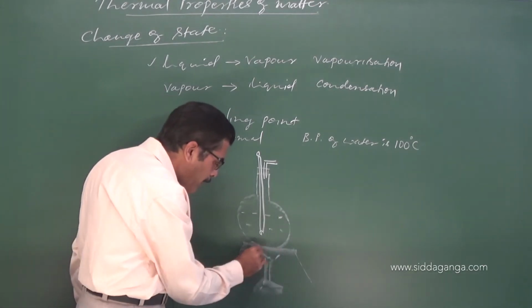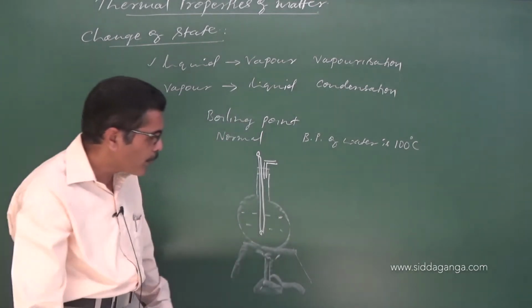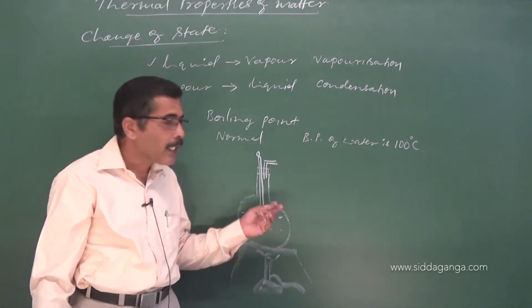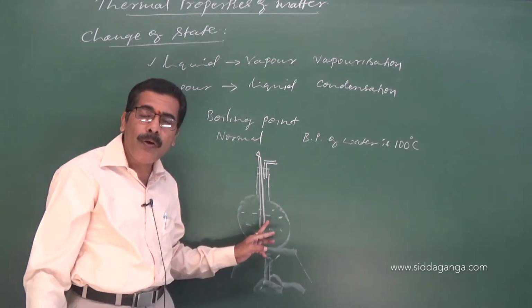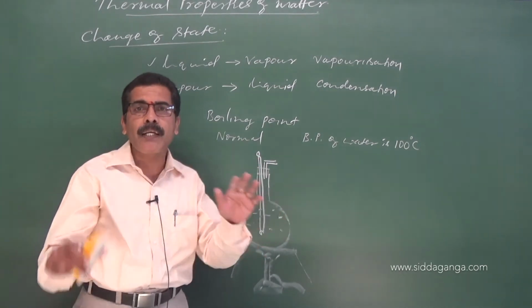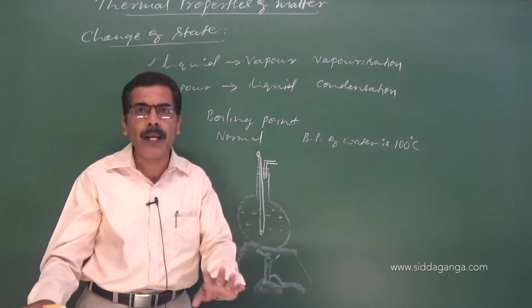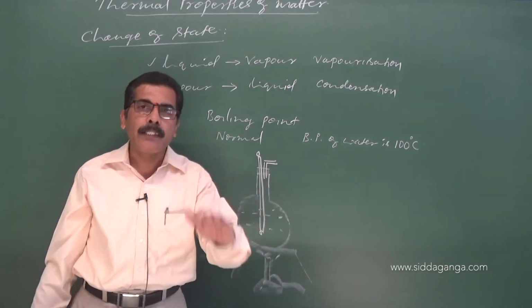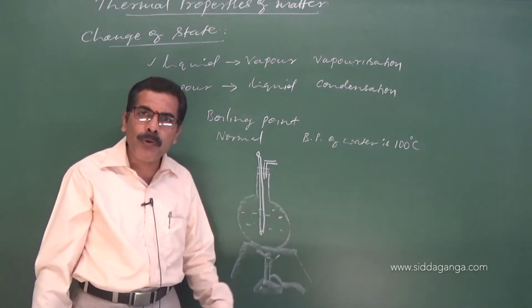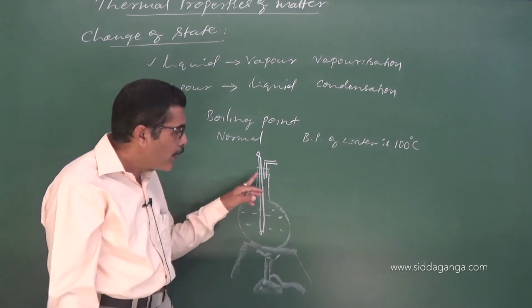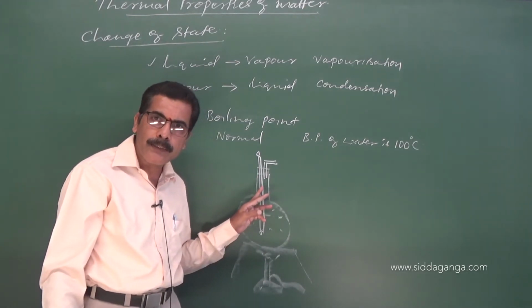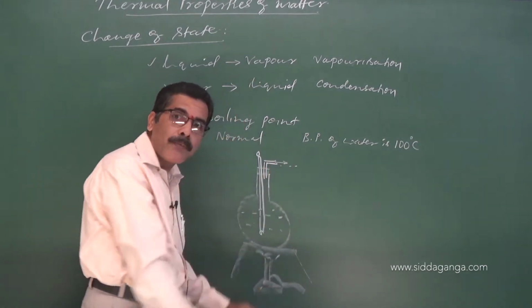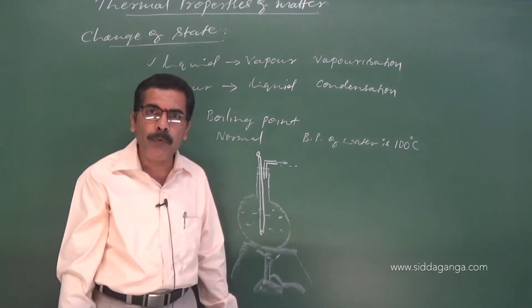When you start supplying heat, after a certain temperature, water starts boiling and your thermometer records 100 degrees Celsius. Say we are conducting the experiment at sea level, in Mangalore. Therefore, water boils at 100 degrees Celsius, your thermometer records 100 degrees Celsius, and steam is coming out from the outlet.